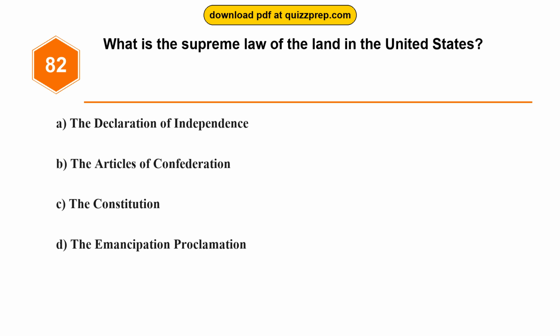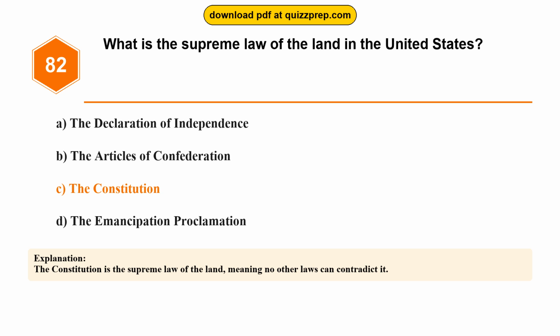Question 82. What is the supreme law of the land in the United States? Option A, the Declaration of Independence. Option B, the Articles of Confederation. Option C, the Constitution. Option D, the Emancipation Proclamation. The correct answer is option C, the Constitution. The Constitution is the supreme law of the land, meaning no other laws can contradict it.